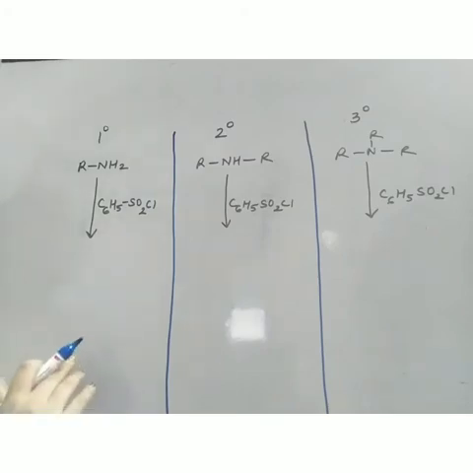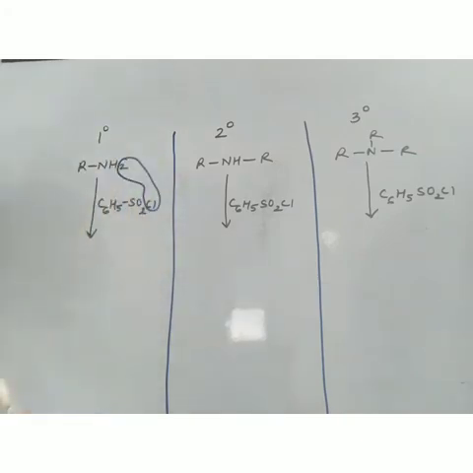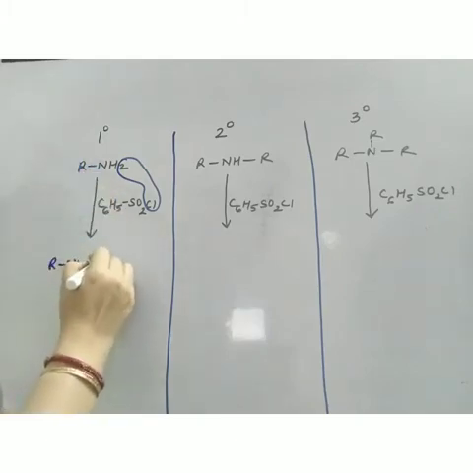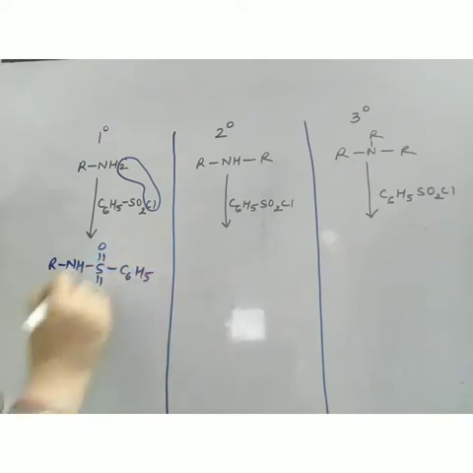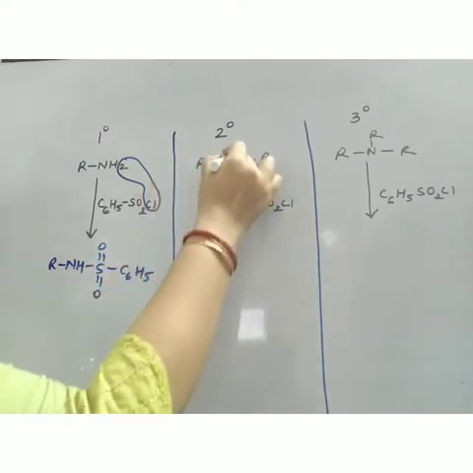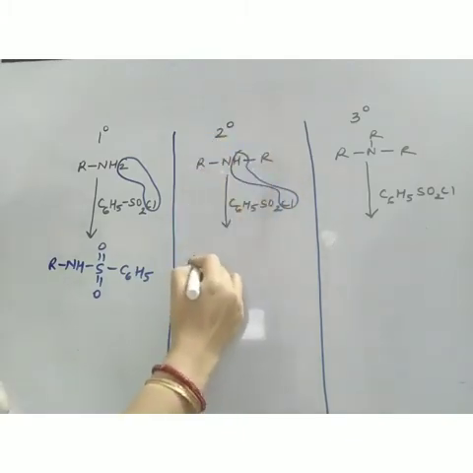Now what will happen when primary amines react with Hinsberg reagent? Your HCl will be removed like this and you will get this compound RNH, then SO2 like this and C6H5. Now when secondary amines react, again HCl will be removed and what will I get?